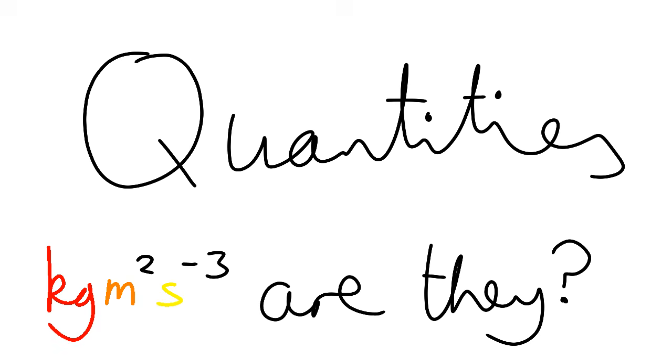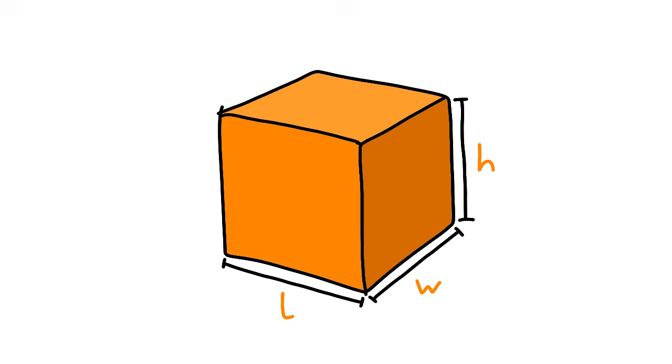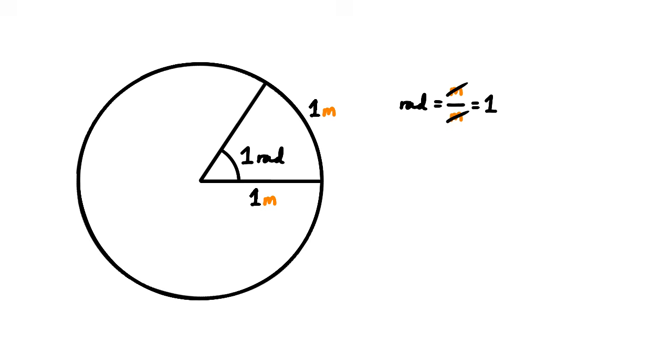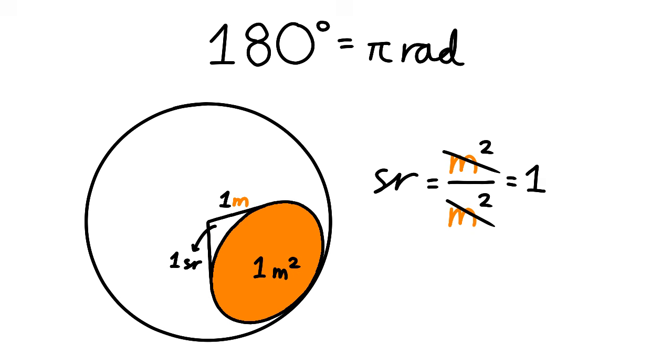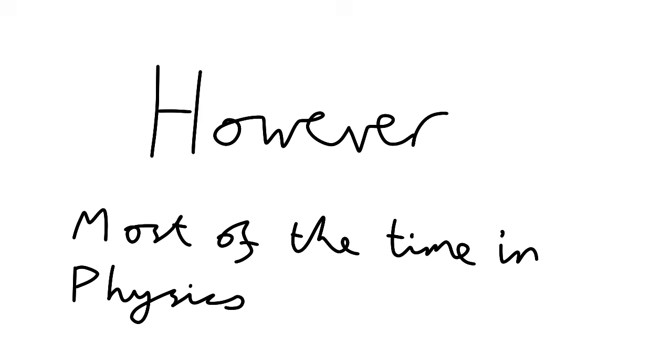Quantities. What are they? Simply put, a physical quantity is a property of an object that can be measured. Sometimes, these quantities are just numbers and are dimensionless. For example, the number of apples in a bag, the number of radians in an angle, maybe? However, most of the time in physics, we measure things with units.